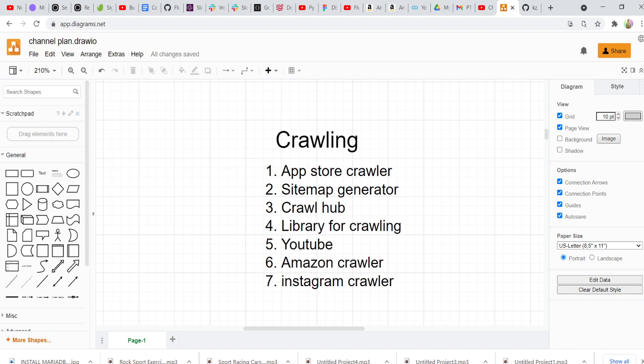All right. The next thing that we're going to cover is crawling. We're going to do App Store crawler, and if you've been on my channel for a while, as a subscriber, you know that we've already covered a lot of crawling videos, right? Here we are going to cover App Store crawler and sitemap generator. We have a sitemap crawler video series going on our channel right now, but this is a sitemap generator. This is different. Then we'll create a crawl hub of our own, a very generic crawler, where you can just put any website on it and it'll crawl it for you. Then we'll write our own library for crawling. That'll be very interesting.